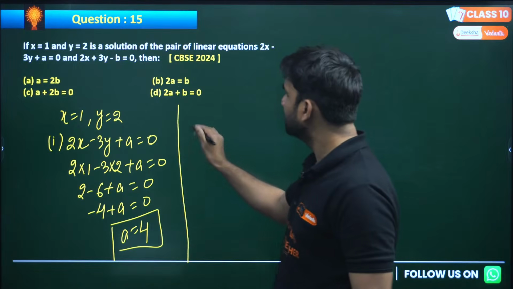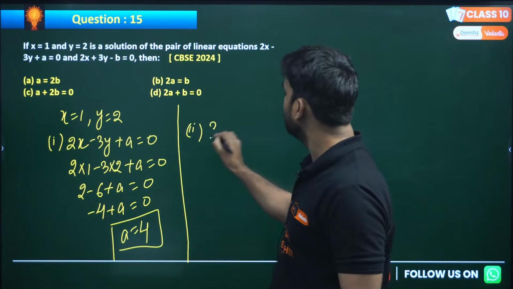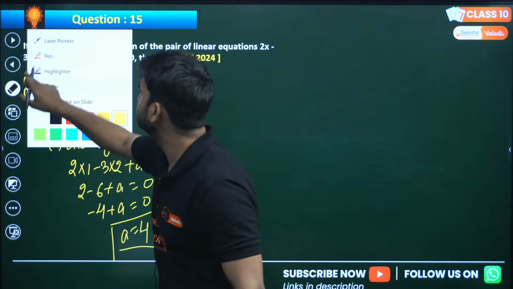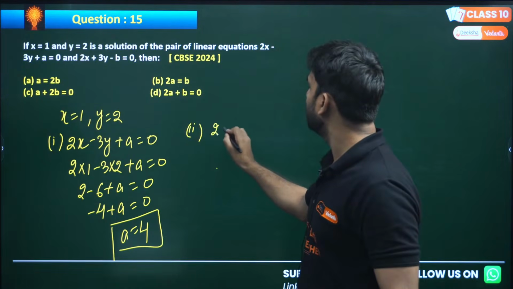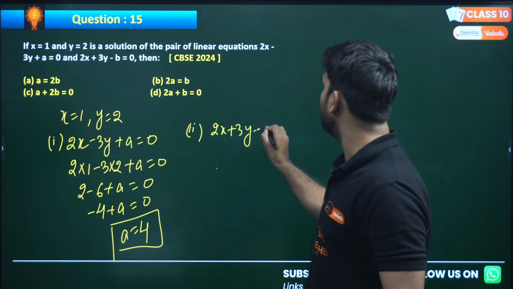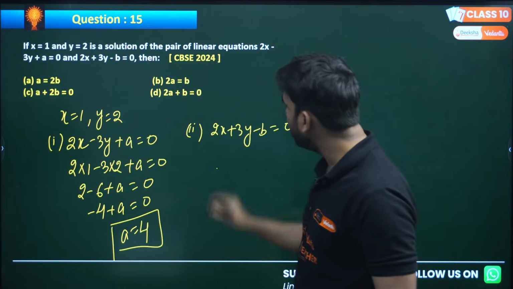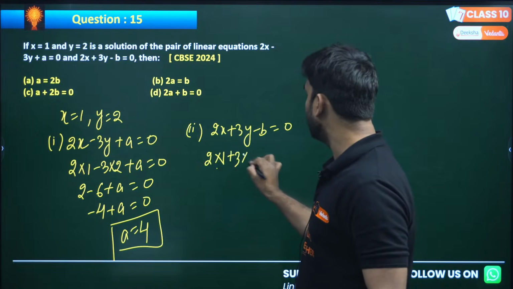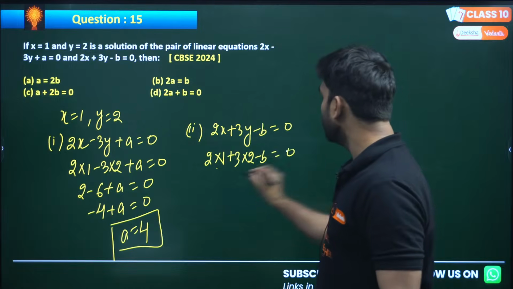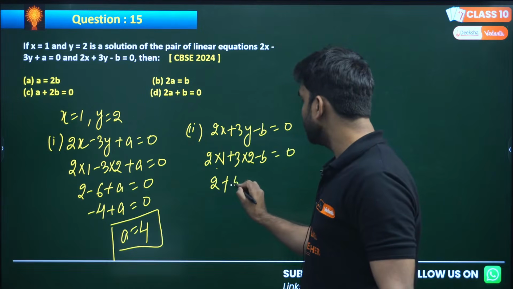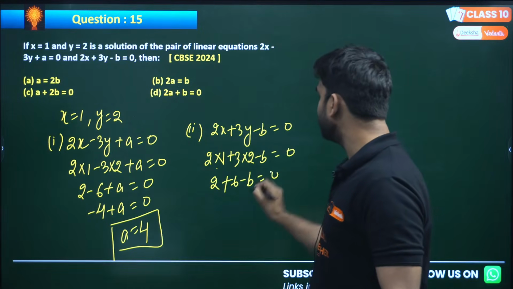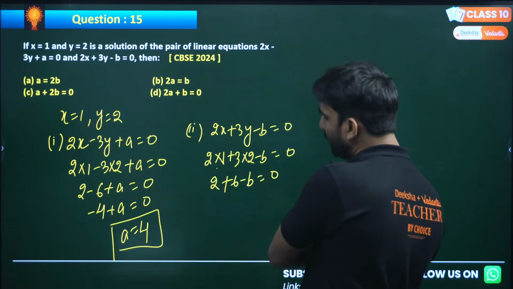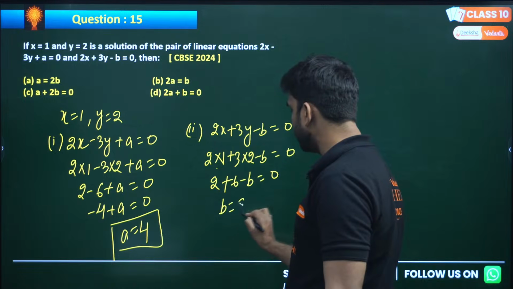Now find out b. The second equation is 2x plus 3y minus b equals 0. Now can we put the values? 2 into 1 plus 3 into 2 minus b equals 0. So 2 plus 6 minus b equals 0. 6 plus 2 will be 8, my dear. B will go there, so b will be equal to 8.